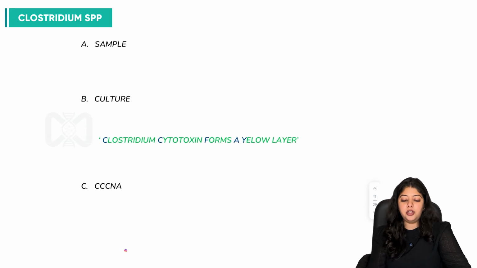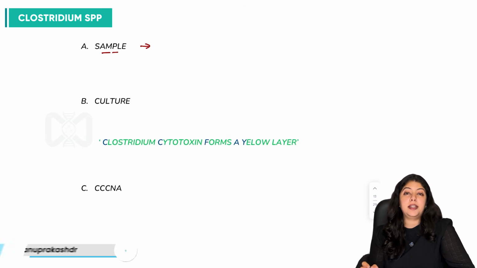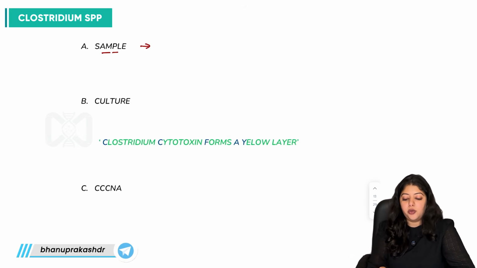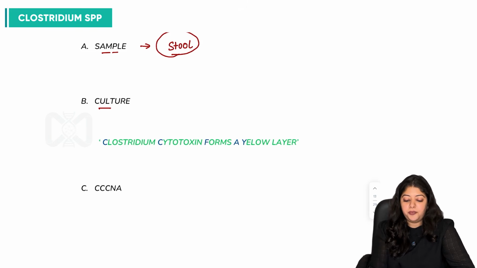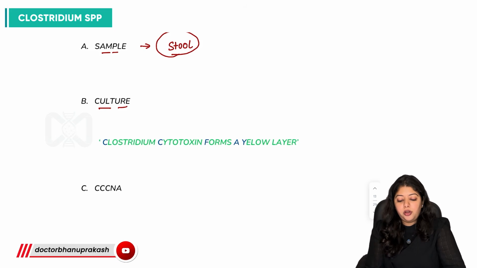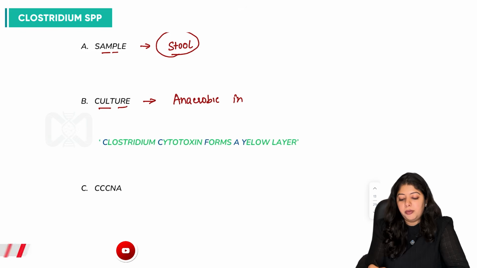disease manifestation. So firstly, what are we collecting? Because it's causing diarrhea, it is causing colitis, pseudomembrane colitis, it is causing diarrhea. So what is the sample we are taking? We are talking about the stool sample, and we'll be taking stool for culture. And an important point for culture of such bacteria is that we need to have anaerobic condition. Anaerobic incubation is to be done,